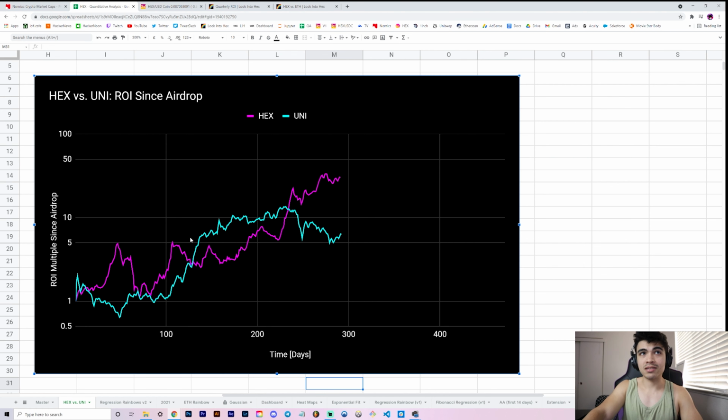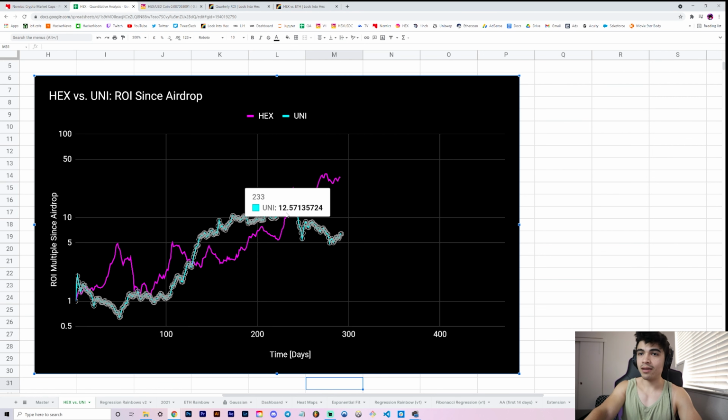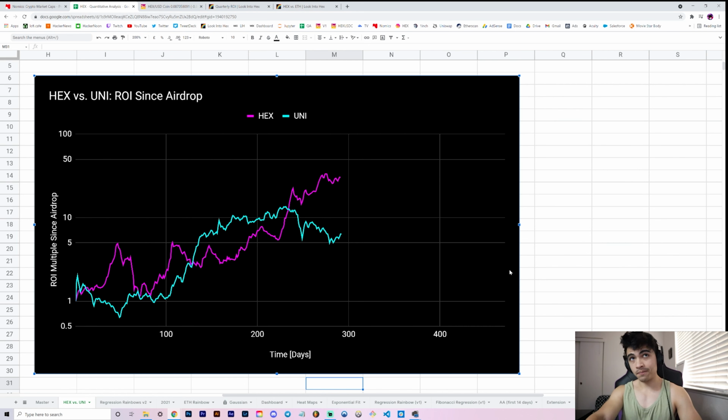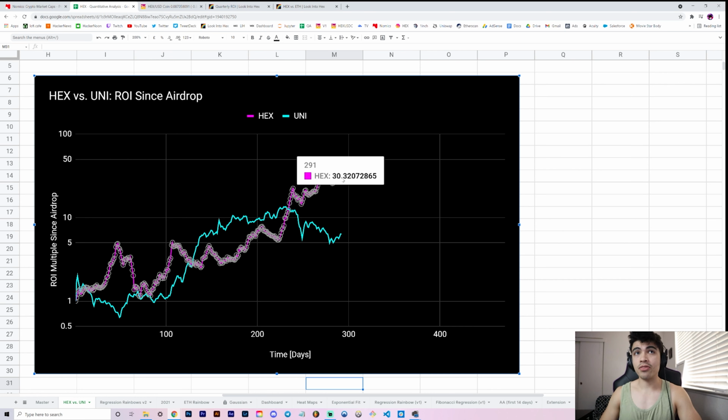Now, sure, there is this period of time here from day 129 to day 237, and this is actually quite a long period of time. This is from January to May. Some period of time between January and May where if you had held on to your UNI from the airdrop, you would have actually been better off US dollar wise. Now that period of time ended in May, and then as you saw, we crossed above it, and now UNI pretty much dumped with the rest of the market. Looks like the same shape the rest of the market is doing, whereas HEX has its own completely different chart formation here, putting us at around 30.3x from the airdrop.